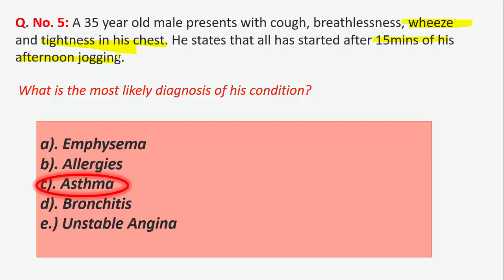Bronchitis is unlikely due to the presentation, because it is not exercise induced, and is usually accompanied by fever and sore throat. And the closest option here will be unstable angina, which usually occurs at rest or with minimal exercise, but it does not present with cough or wheezing. So the option that fits here, with cough, wheeze, breathlessness and tightness in the chest, is asthma.